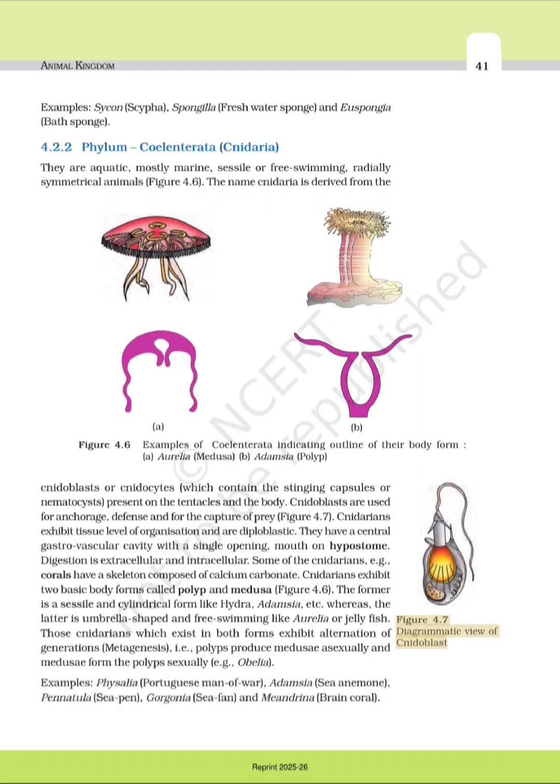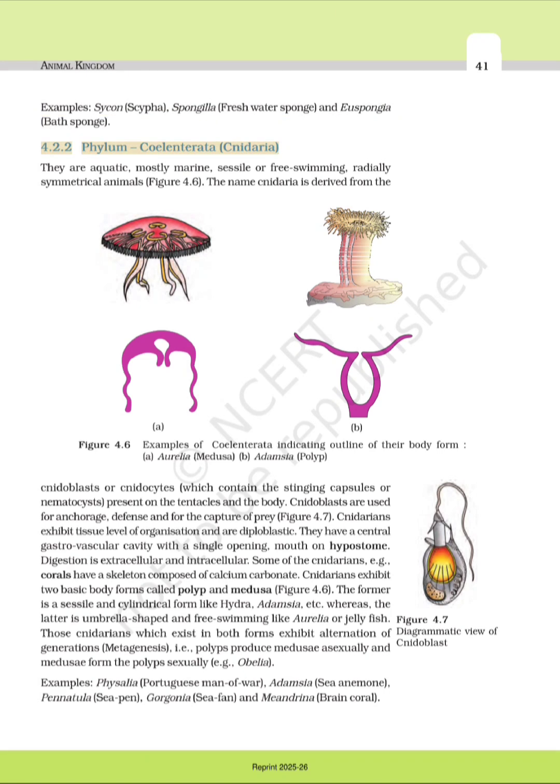Figure 4.7: Diagrammatic view of cnidoblast. Figure 4.6: Examples of Coelenterata indicating outline of their body form. A. Aurelia, medusa. B. Adamsia, polyp. Examples: Scypha, Spongilla, freshwater sponge, and Euspongia, bath sponge.